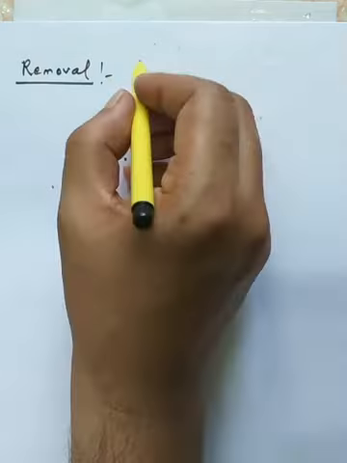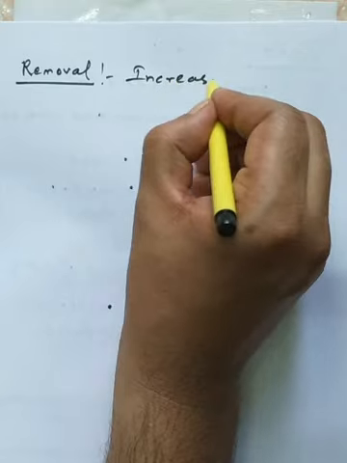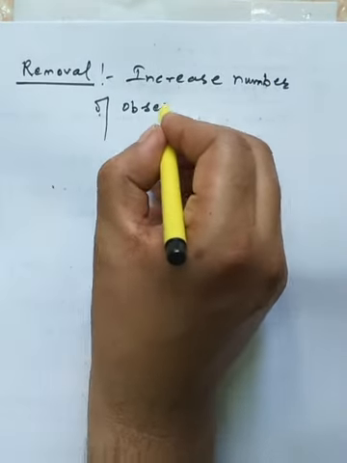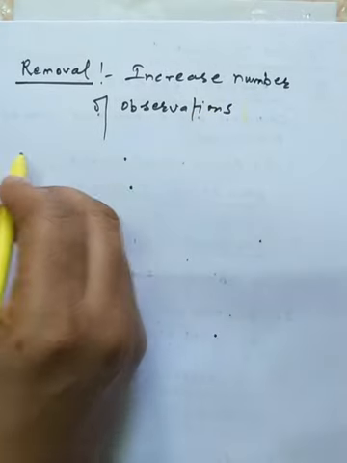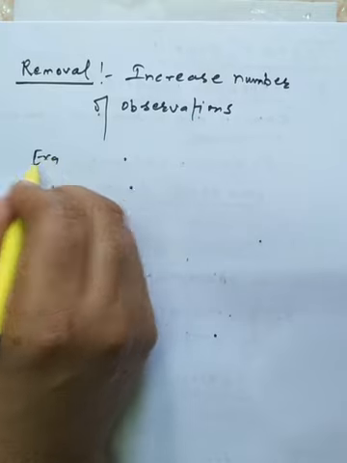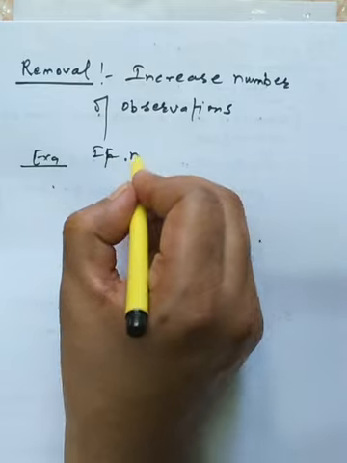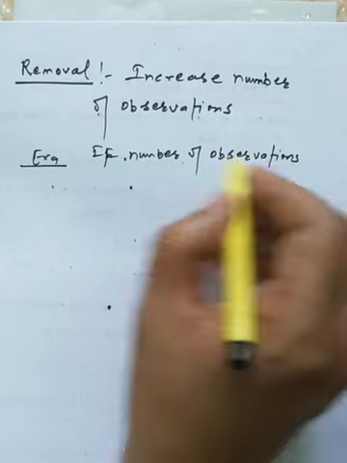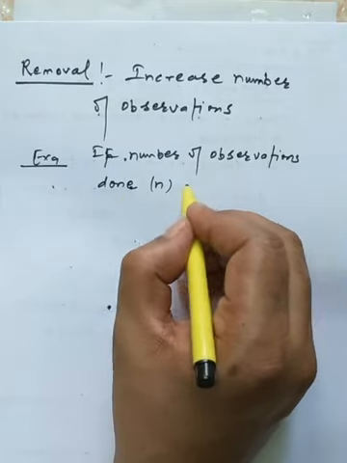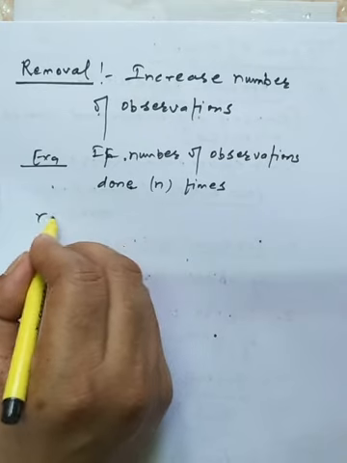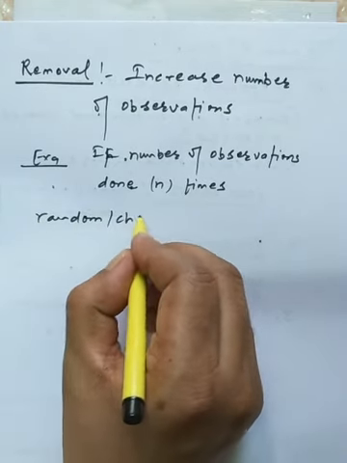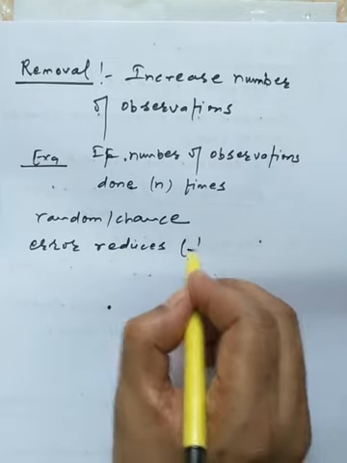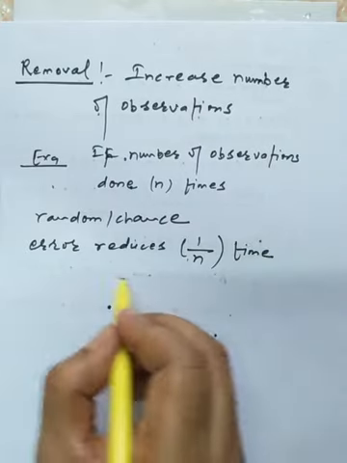We should increase the number of observations. For example, if the number of observations is done n times, then the random or chance error reduces by 1 upon n times. So it is a general explanation of the random or the chance error.